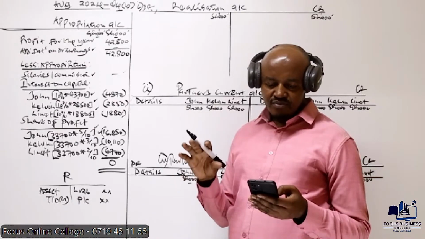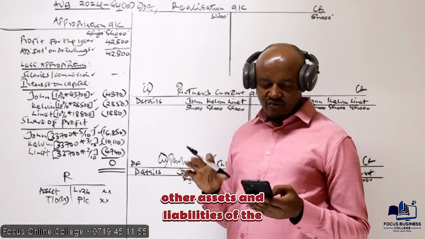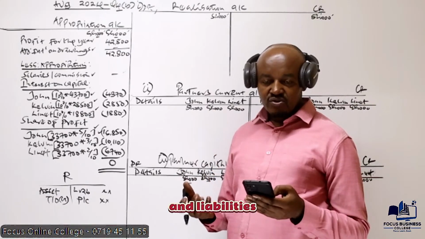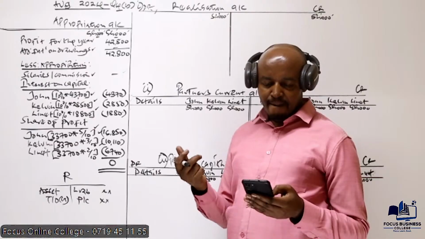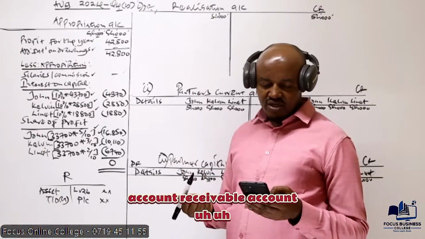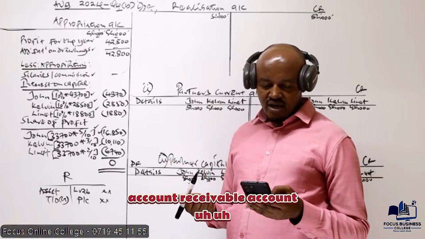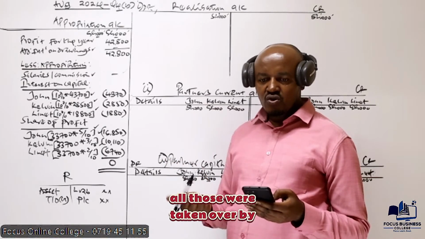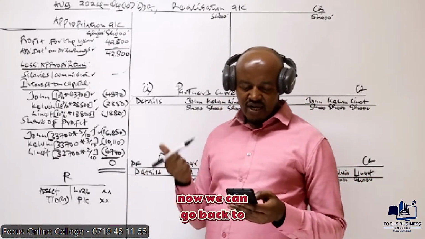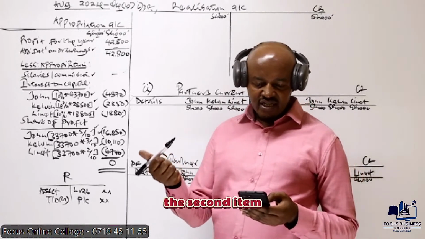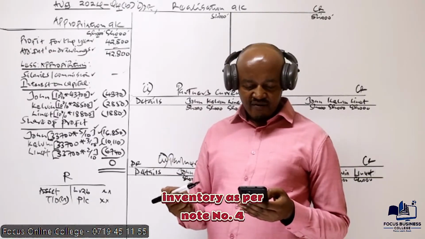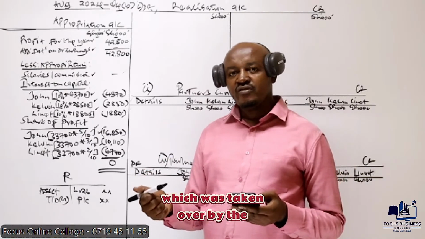Number 4, we are told other assets and liabilities of the partnership were taken over by the company. So we are given the assets and liabilities which were taken over by the company: property, plant and machinery, motor vehicle, office equipment, inventory, account receivable, account payable and the current liabilities, all those were taken over by the company. So having that information now, we can go back to the trial balance, the second item. So the second item we have there is inventory. Inventory, as per note number 4, is one of the assets which was taken over by the new company.